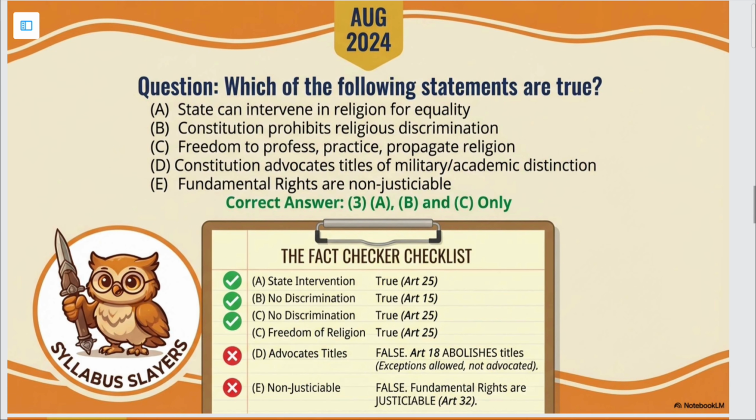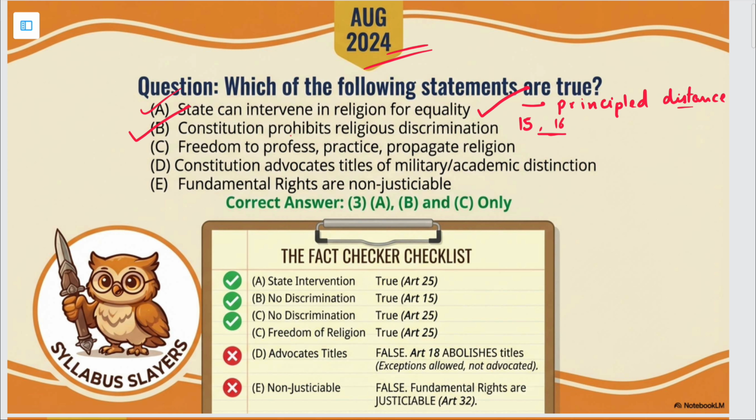Next अगस्त 24 का है. Which of the following statements are true? State can intervene in religion for equality. So this is a correct statement because India has the concept of principled distance. ठीक है, और positive secularism भी we follow. Therefore, this is correct. Next, Constitution prohibits religious discrimination. This is also correct. Under Article 15 as well as 16, there is no religious discrimination.